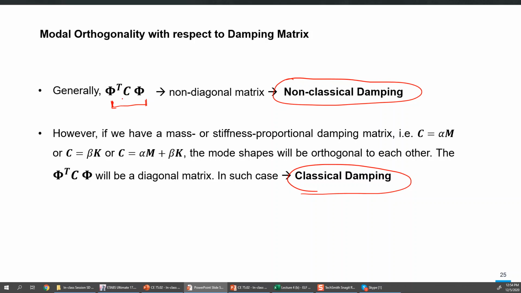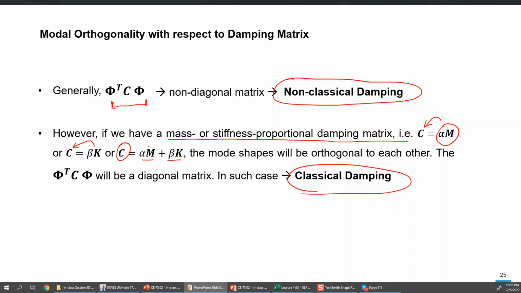I mean, the formulation is such that the damping matrix should be classical if this idea has to work with damping also. So if we use mass proportional or stiffness proportional damping, the idea is that we just modify the mass matrix to formulate the C matrix, or the K matrix, or we use a combination of M and K matrices proportioned in different manners, and then we sum to formulate the C matrix.